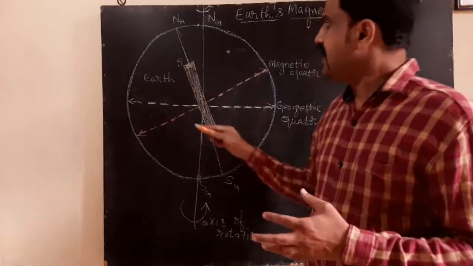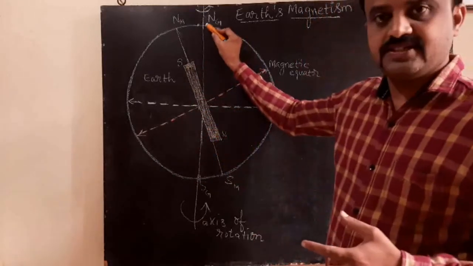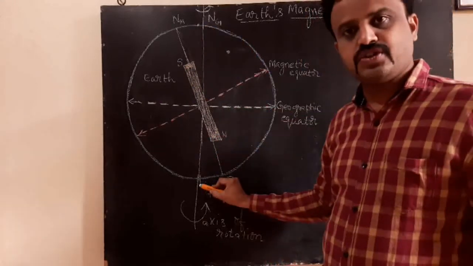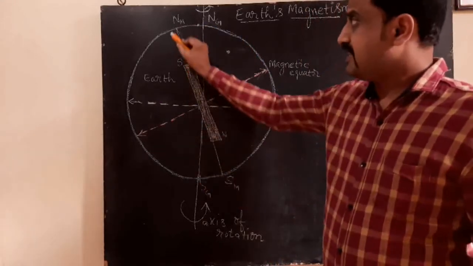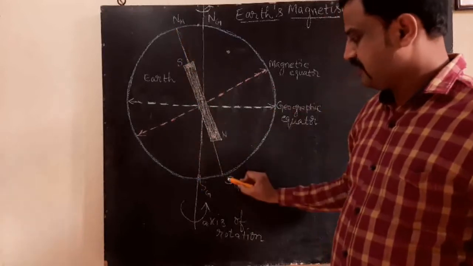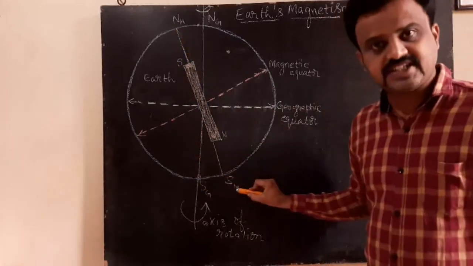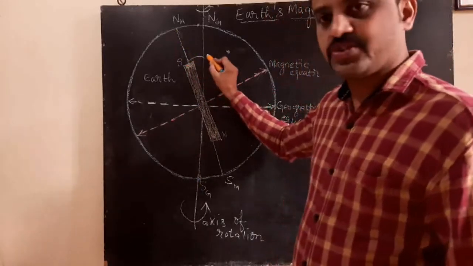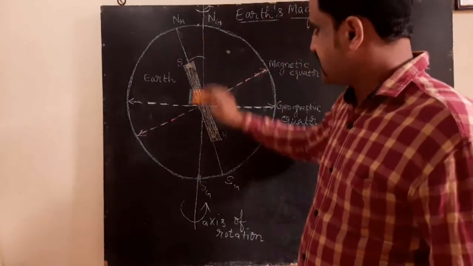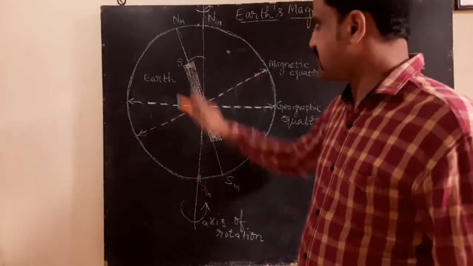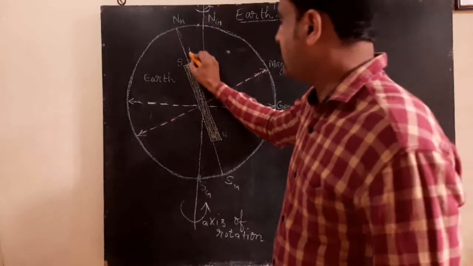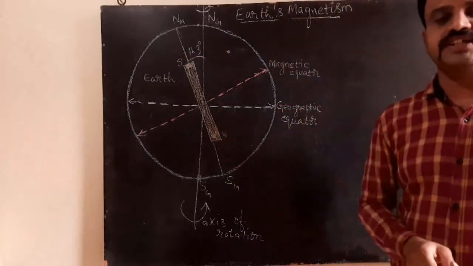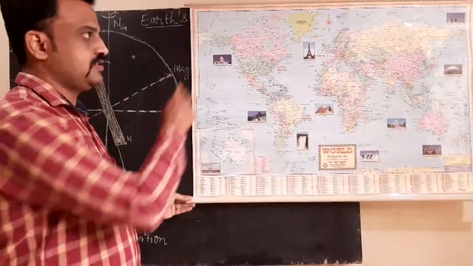Got it? Now coming to this, I already said this is geographic north and this is geographic south, and this is magnetic north pole and this is magnetic south pole. And the angle between these two axes, this is the geographic axis, this is the magnetic axis, is around 11.3 degrees.